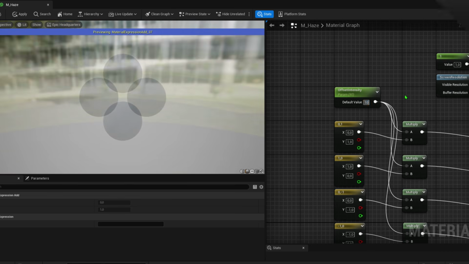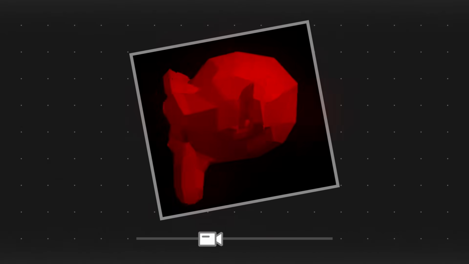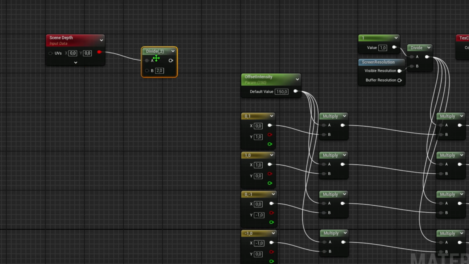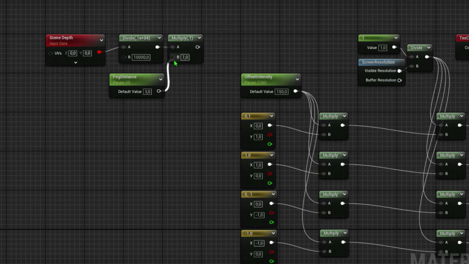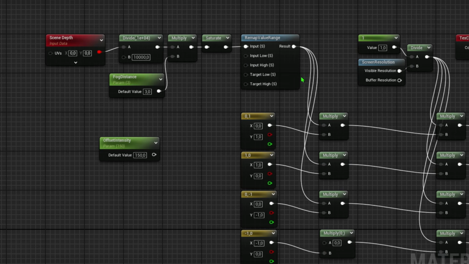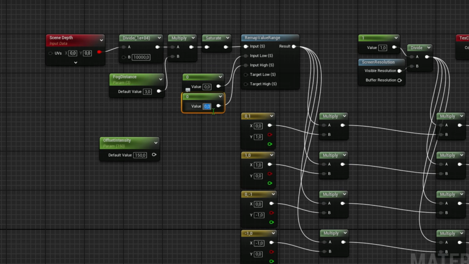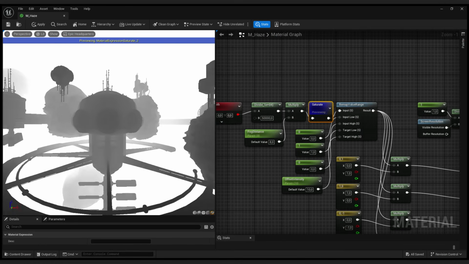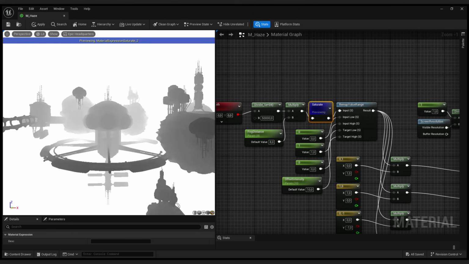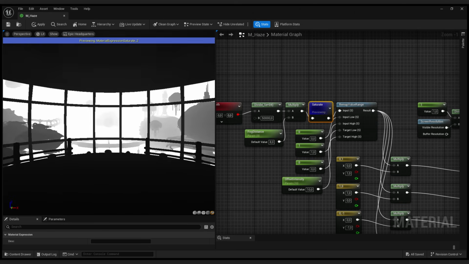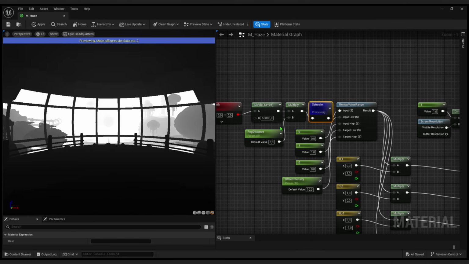Now that our blur works, we need to change its size based on the distance. That's really simple. All we have to do is take the scene depth and divide it by an arbitrary number like 10,000. We can multiply our result by a float, which will allow us to control the distance of the effect more finely. Then we need to saturate to clamp it in a 0 to 1 range. If we check the scene depth, we can see that the objects close to us are black and the objects far away from us are white. The idea is to multiply the offsets we created with this depth, so that the distance between the samples increases as the pixels are further away from us.